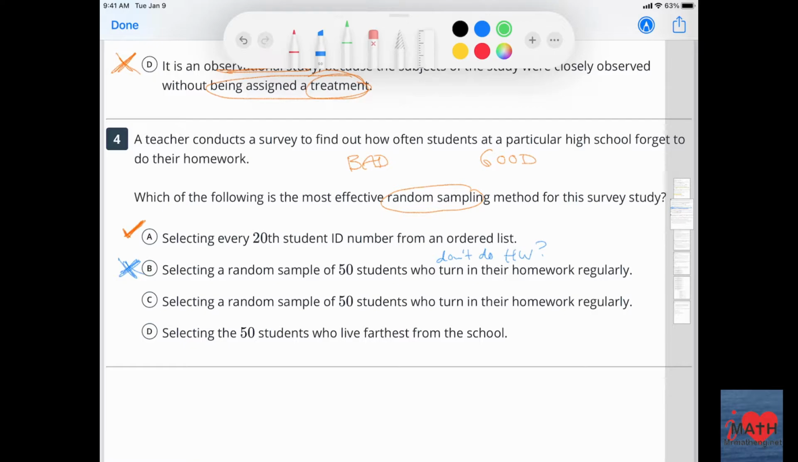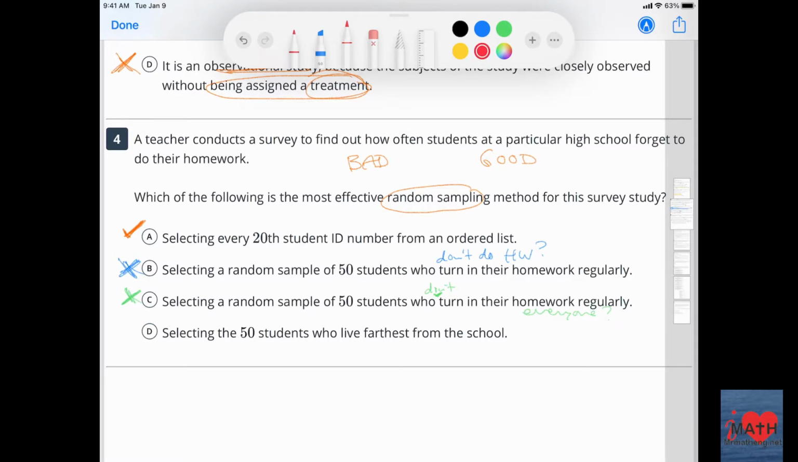Selecting a random sample of 50 students who turn in their... I think this question was meant to be "don't turn in." I'm gonna add that to the test. Then you do the opposite. I'm not just picking on those students who don't do their homework, I kind of want to know about everyone, right? That's the point of a sample. So I'm just going to write the word everyone. Where is everyone?